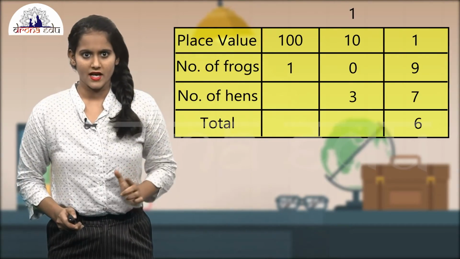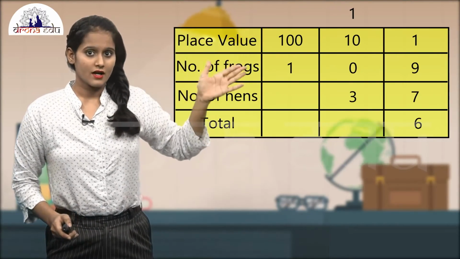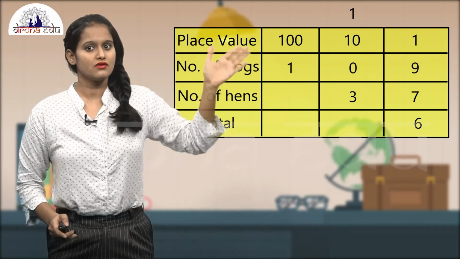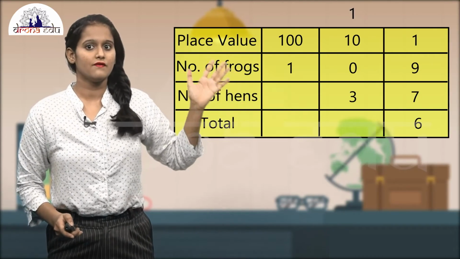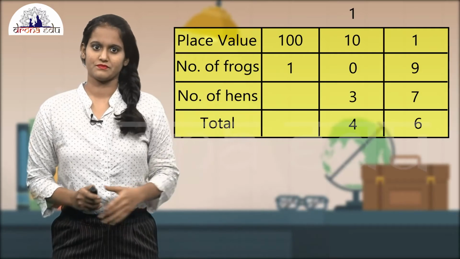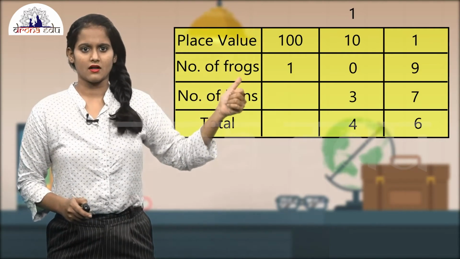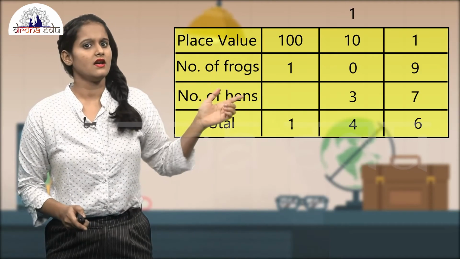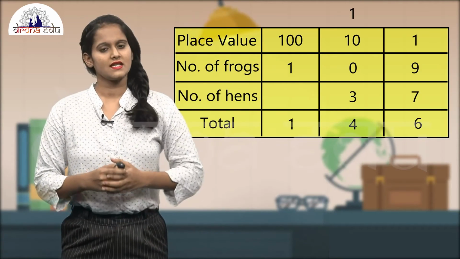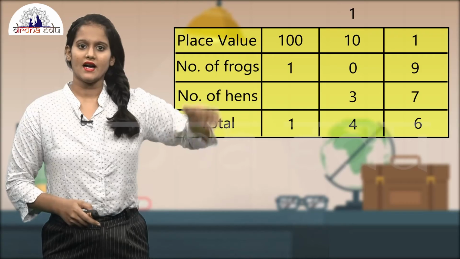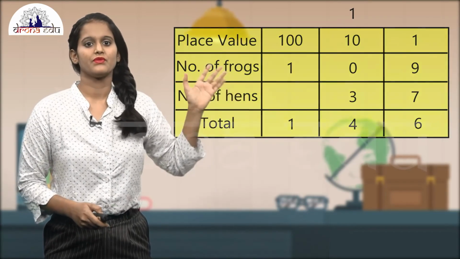So in the tens place, we should add 1, 2 and 3, and we will get 4 as a sum. Now in the hundreds place, there is a single number like 1, which will be reflected in the total as itself. This kind of addition is said to be addition with carrying. We will be studying it in detail in the further classes.